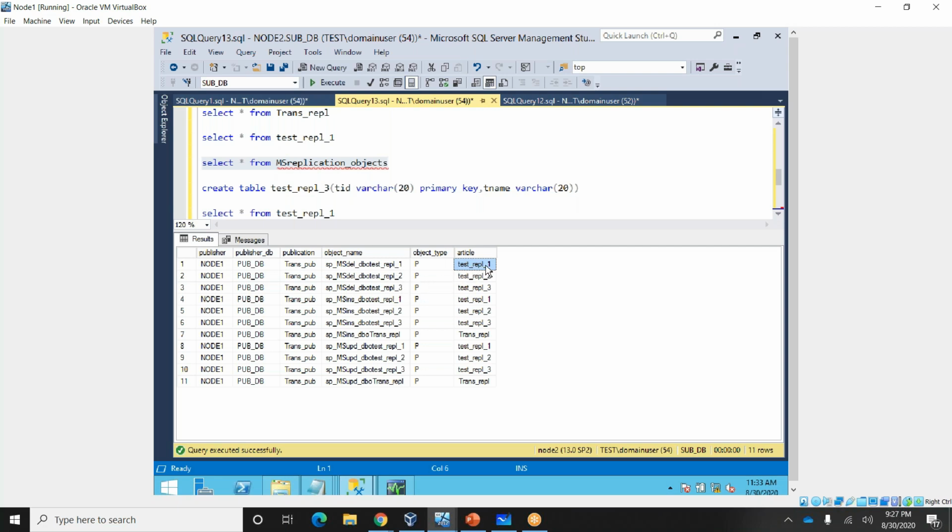You can see test ripple one: one is the delete stored procedure, one is the insert stored procedure, and one is the update stored procedure. So each stored procedure handles a different thing. Insert will take a different procedure, delete will take a different procedure, and they push the changes. Okay.